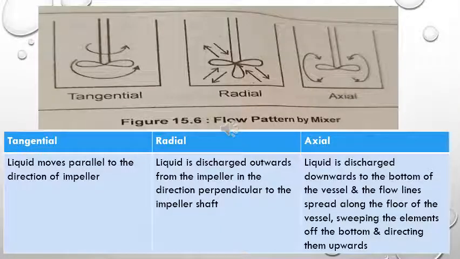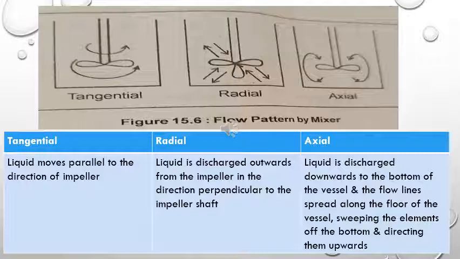Three types of flow pattern are observed in a mixer. They are tangential, radial, and axial. This diagram is self-explanatory. This flow will always depend upon the type of the blade and the speed of the blade with which it is run. In case of tangential movement, the liquid will be moving in the direction parallel to the blade.